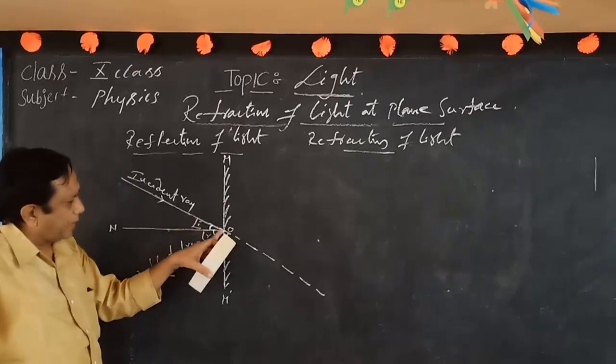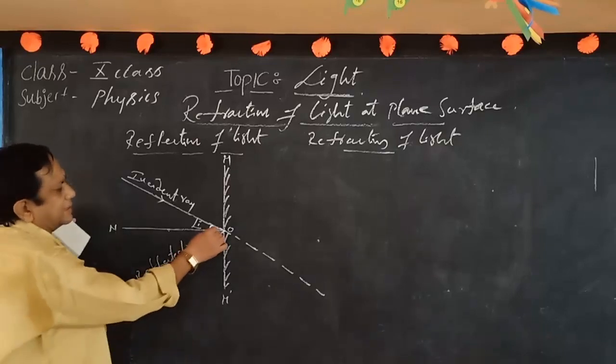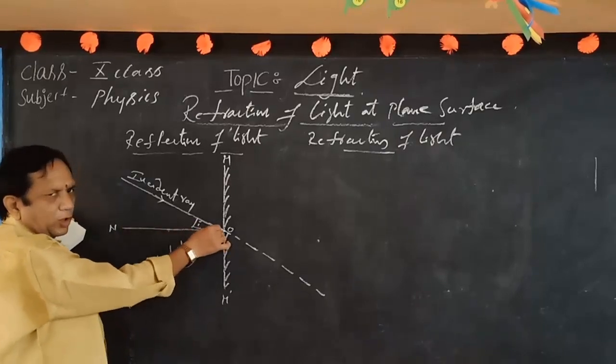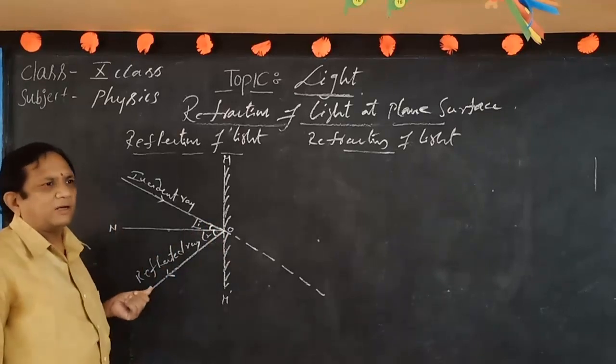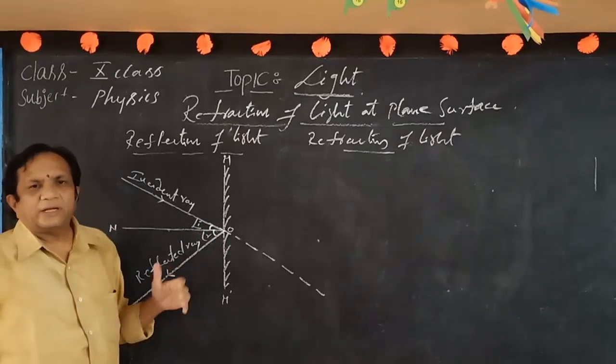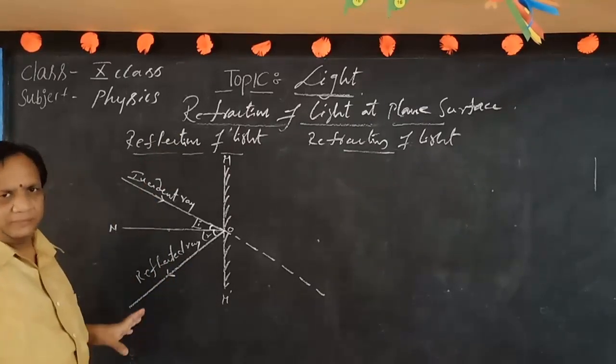Similarly, when it touches this opaque surface, it will come back. Such a ray makes an angle with the normal line. Such an angle is called the angle of reflection or reflected angle, whatever you call it. Okay, this is the reflection property.